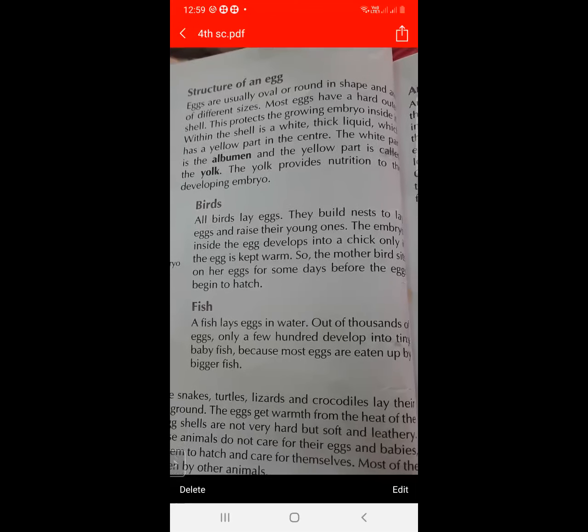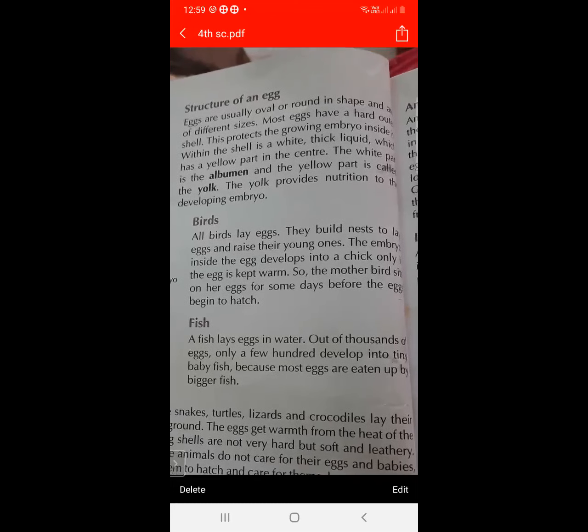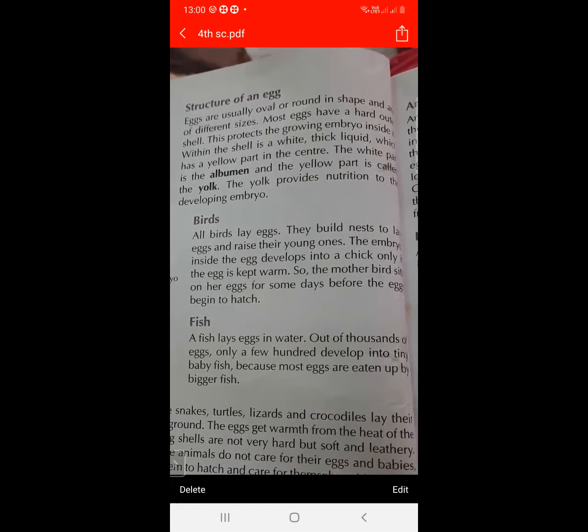The white part is called albumen and the yellow part is called yolk. Because of the yolk, the embryo gets nutrition.